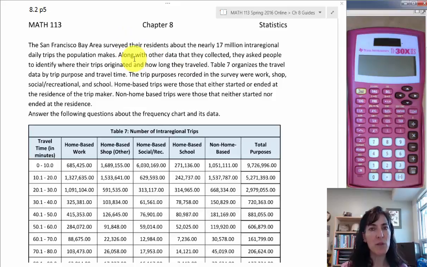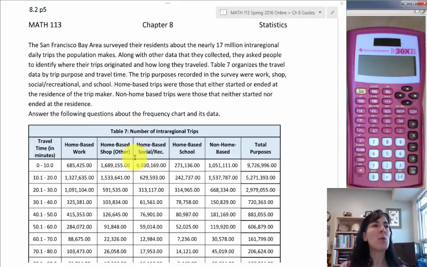They're just staying in their local area. And they collected a bunch of data, but some of the data they asked people to identify where their trips originated. That means where did they start from and how long they traveled. Table 7, which is here, organizes the travel data by trip purpose and travel time. So where were they going? What was it for? And how long were they gone? Home-based trips were those that either started or ended at the residence of the trip maker, at home. And non-home-based trips were those that did not start or end at home.